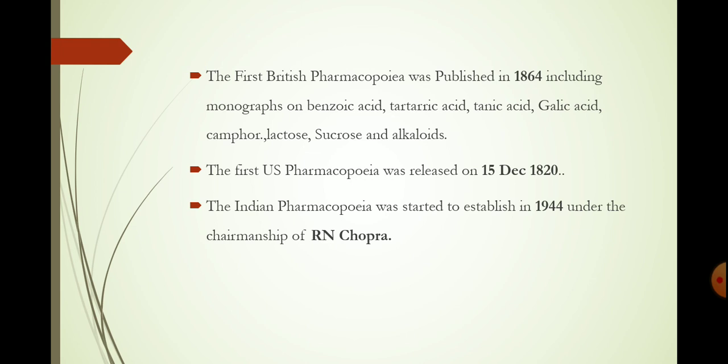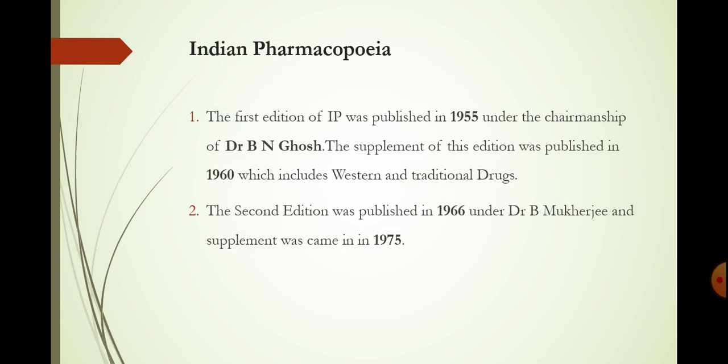Then the first US Pharmacopoeia was released on 15th December 1820. The Indian Pharmacopoeia was started to be established in 1944 under the chairmanship of R. N. Chopra.